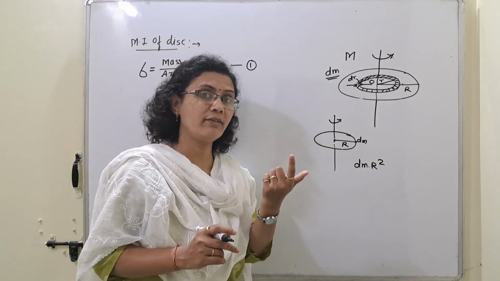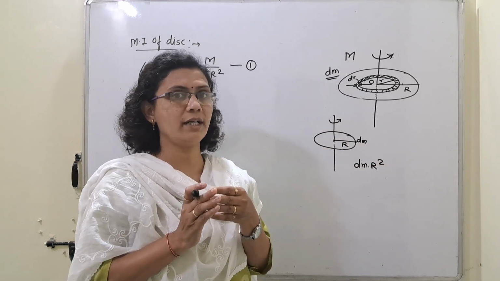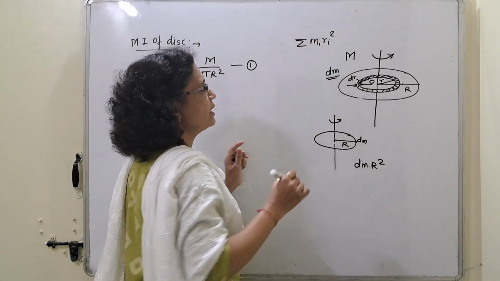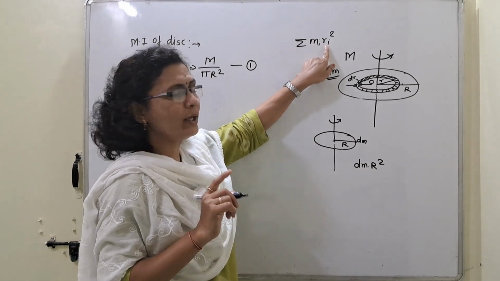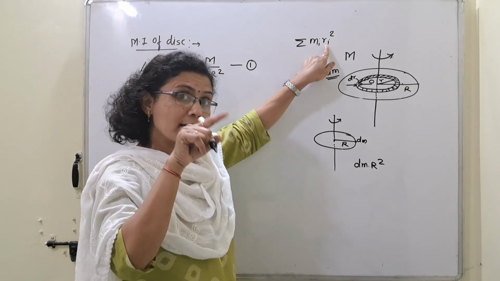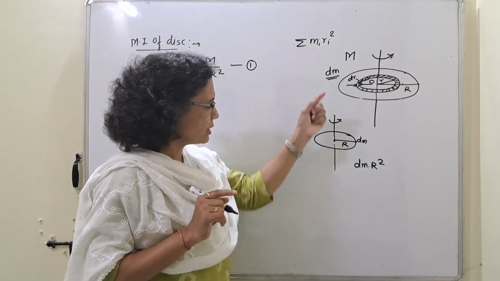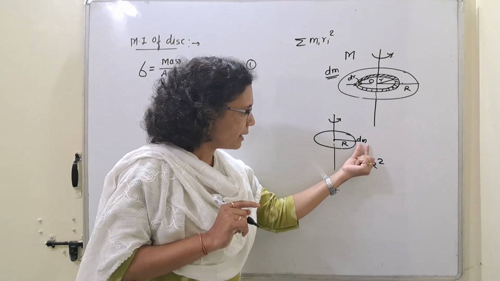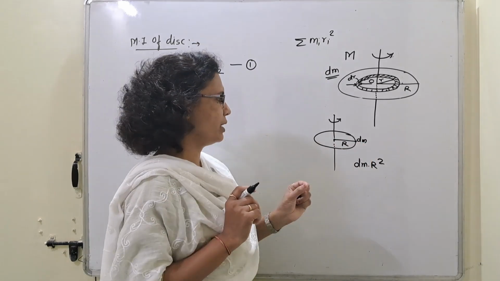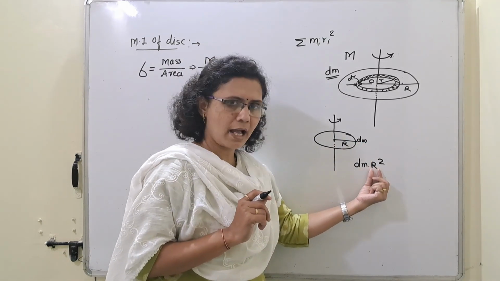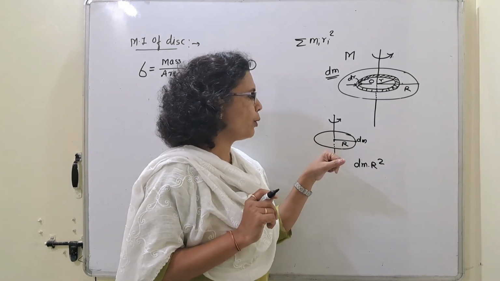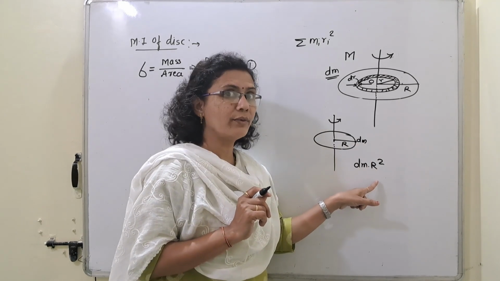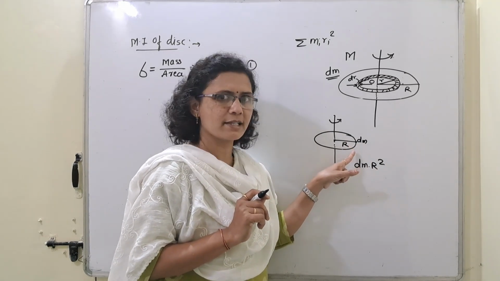What is the formula we derived in the last lecture for moment of inertia? It is nothing but summation m_i r_i square, mass into the square of the distance from the axis of rotation of that mass. So that formula is m r square. The mass of that small element of the ring is dm, and its distance is r. Therefore, by the formula, the moment of inertia of this mass will be dm r square, because it is present at distance r from the axis of rotation.